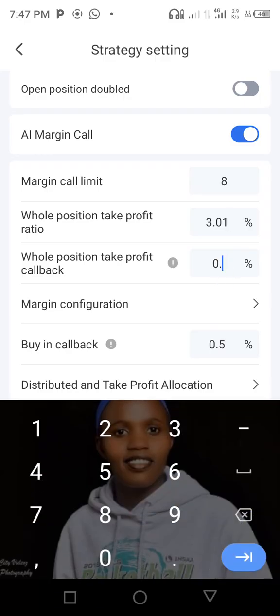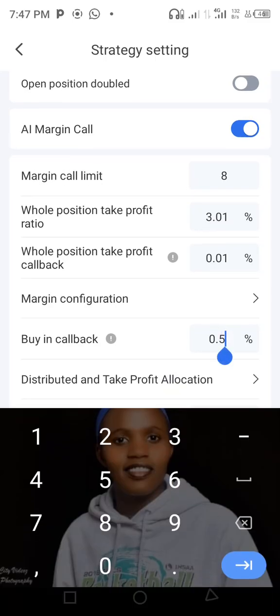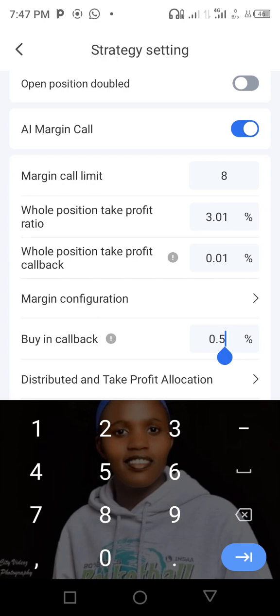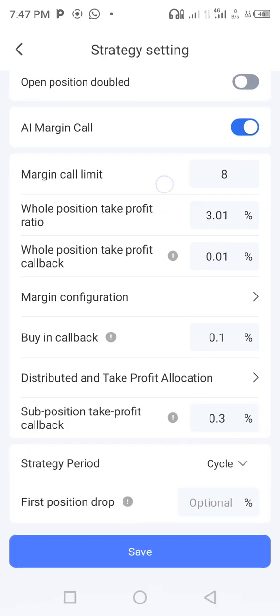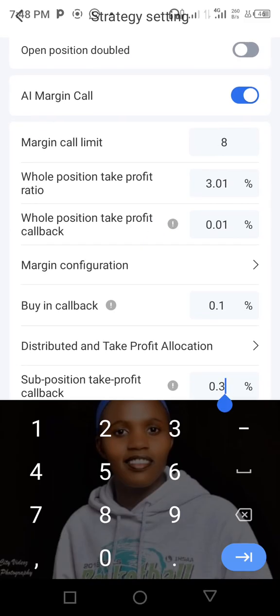Then the take profit callback. You can put 0.01, so that when the trade tries to move down by 0.01, then you take the profit at 3%. Then you come margin configuration. Before you go for margin configuration, let's go for the buy-in callback. Buy-in callback, you can put 0.1 for each. When it tries to go back by 0.1, then it buys, I mean the margin call buys. So you can come to sub position take profit. You can also put there 0.1.